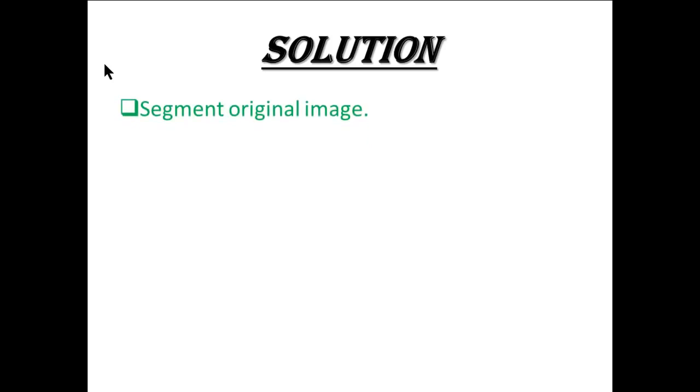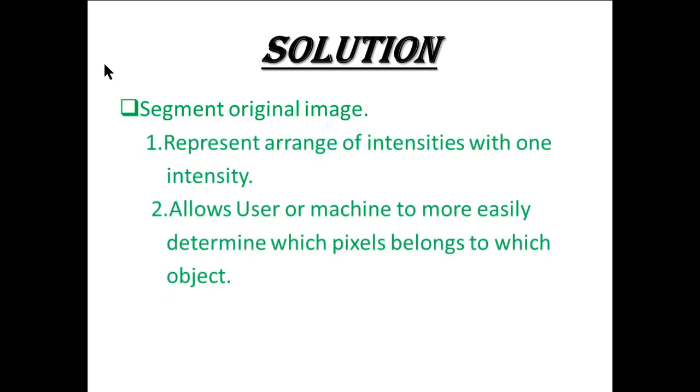Solution: segment the original image. First, represent a range of intensities with one intensity. Second, allow the user or machine to more easily determine which pixel belongs to which object.